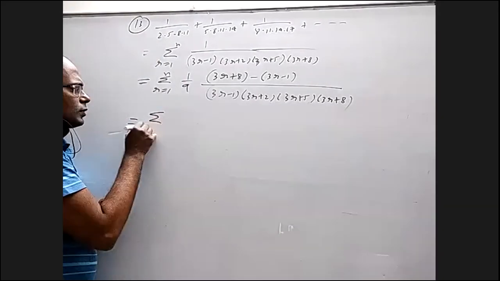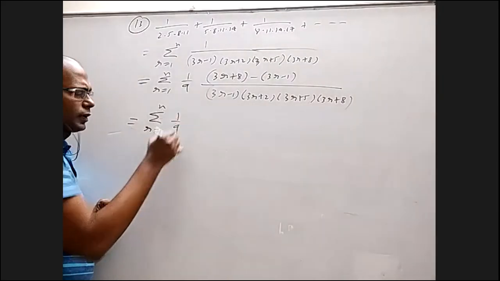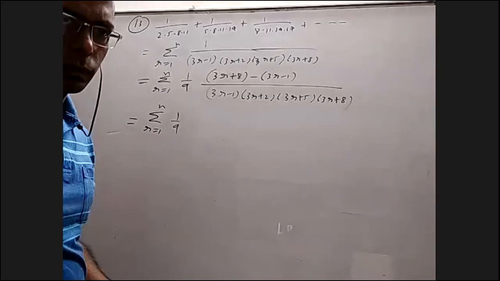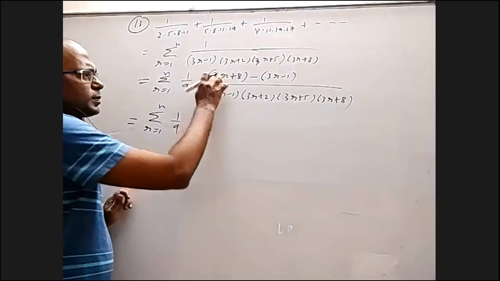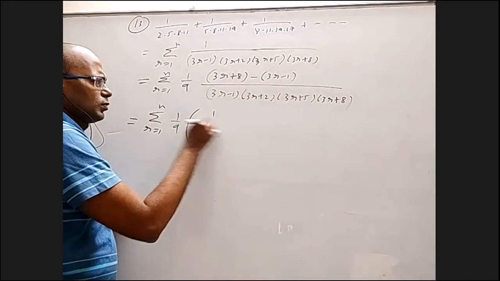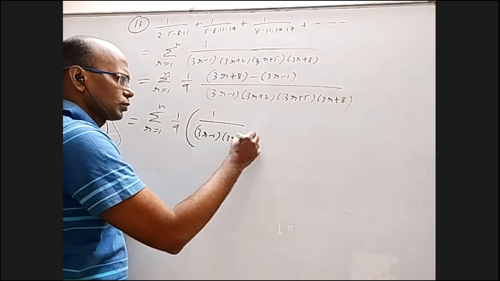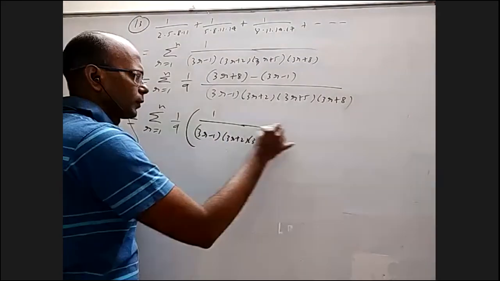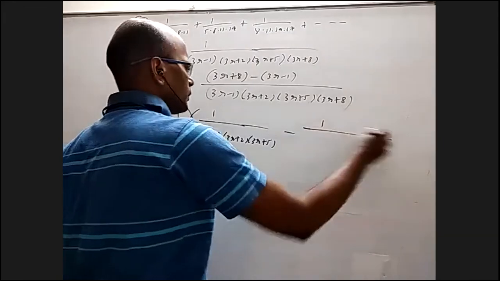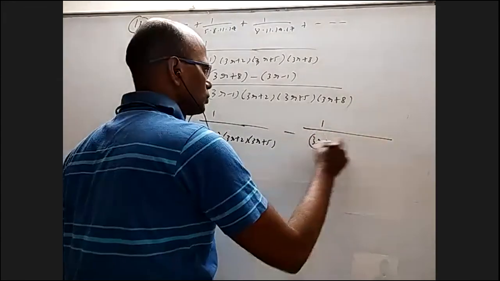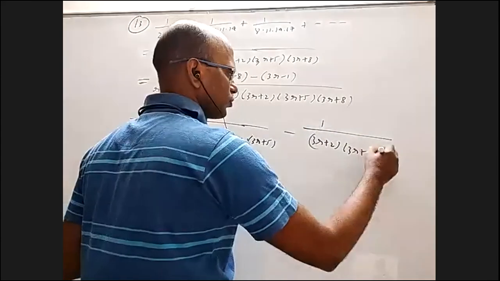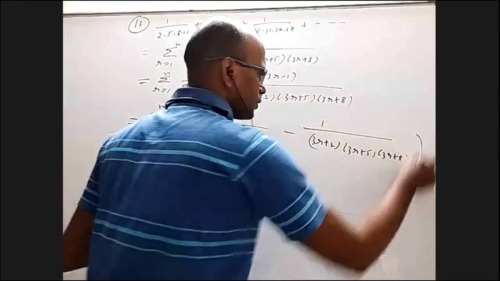Sigma r equal to 1 to n, 1 by 9. This by this means the last term will cancel. I'll get 1 by 3r minus 1, 3r plus 2, 3r plus 5. This by this: 3r plus 2, 3r plus 5, 3r plus 8.